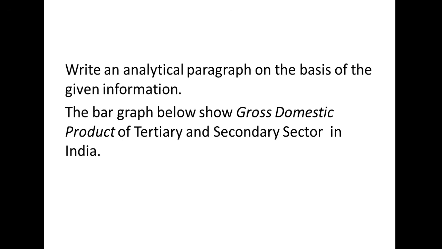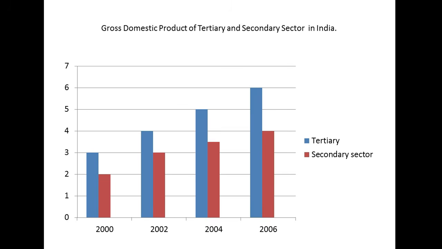Usually the question is given in this way. Write an analytical paragraph on the basis of the given information. The bar graph below shows gross domestic product of tertiary and secondary sector in India. Alright? So usually we have the question like this, where we have to read the question carefully and follow the steps that are discussed in the video.